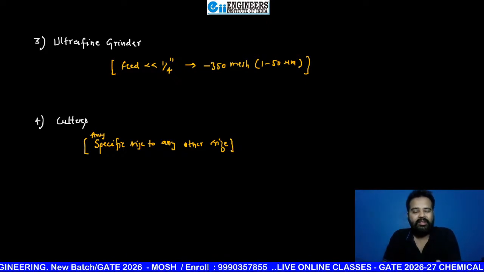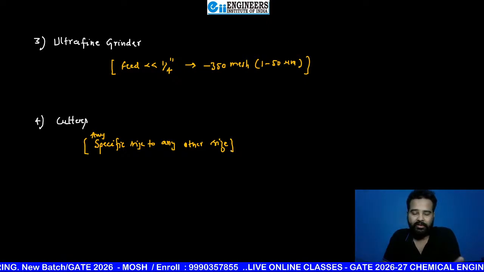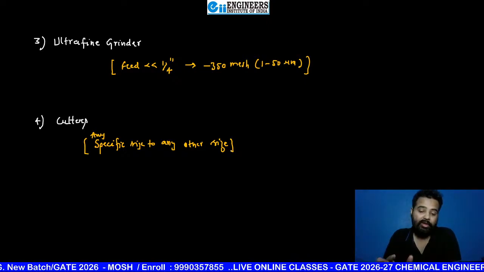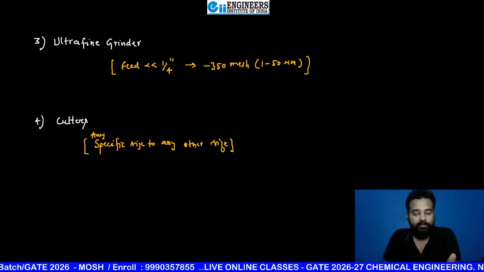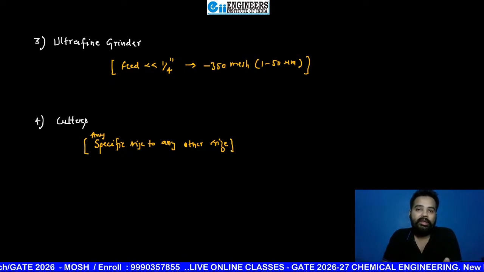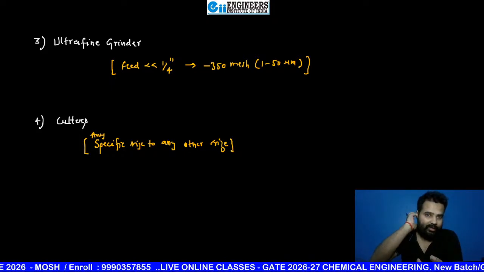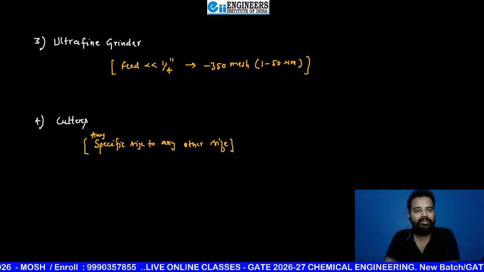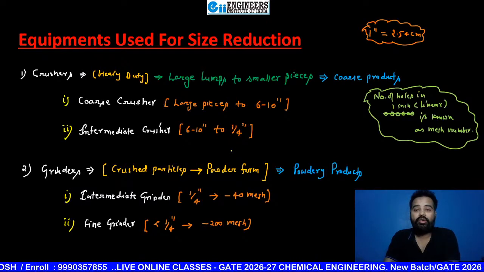So that's why cutters are not available in your syllabus in detailed manner, like how many types of cutters are there, what is dicers, what is slicers. So the main thing that you have to learn as an undergraduate student is crushers and grinders. Okay, crushers and grinders and ultra fine grinders. Okay beta. So just tell me till now, is it crystal clear?